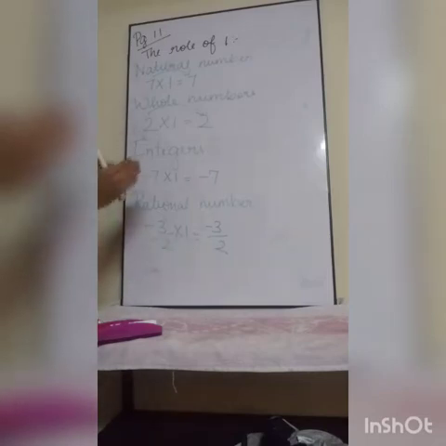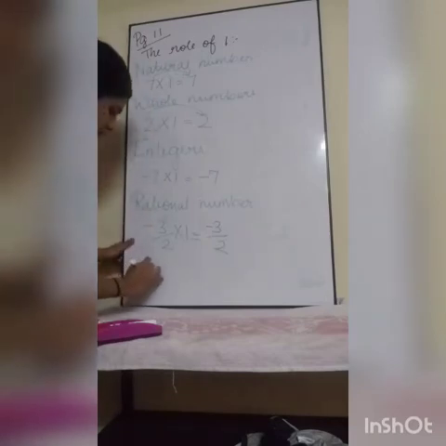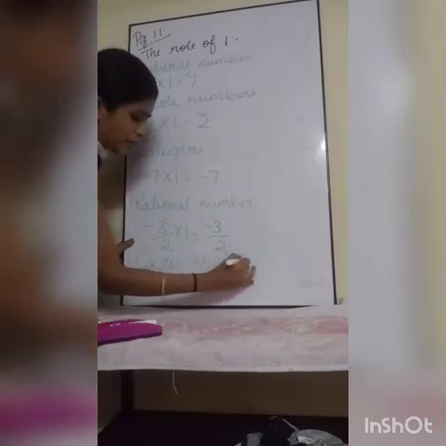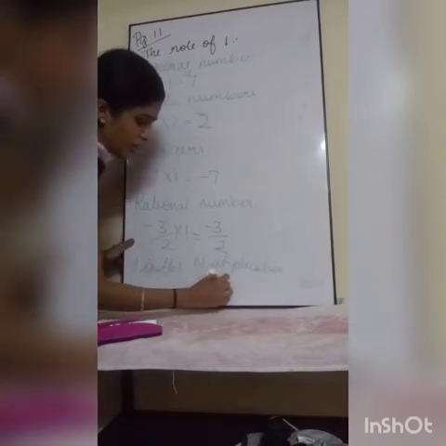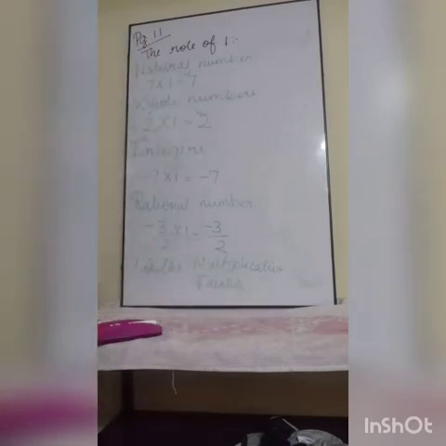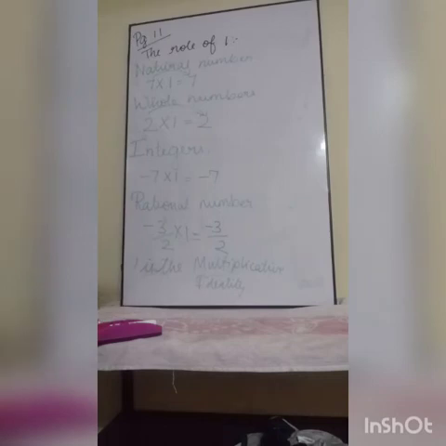So when we are doing a multiplication using 1, you are getting the same value, right? So 1 is called the multiplicative identity. While you are doing multiplication, we are getting the same value. That is why it is called multiplicative identity. But 0 is called additive identity. Why? Because while doing addition with 0, you are getting the same number. That's why it is called additive identity. Here 1 is the multiplicative identity.